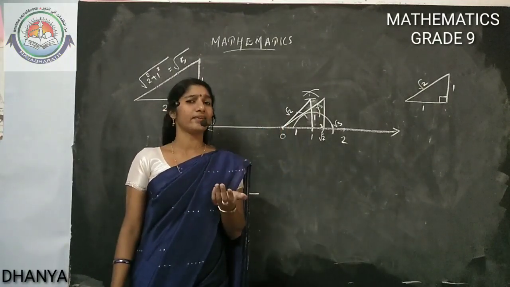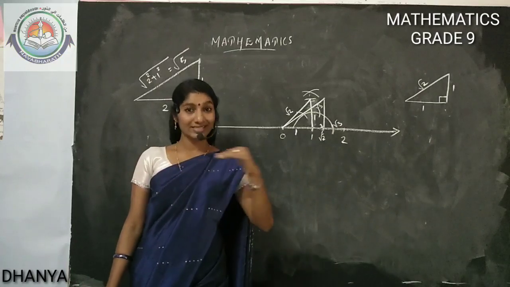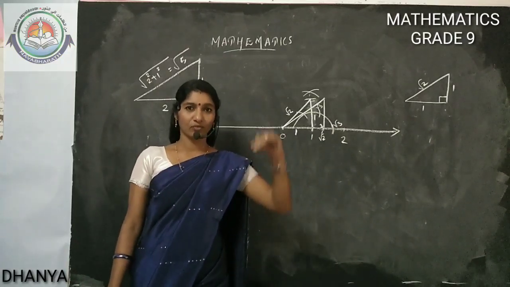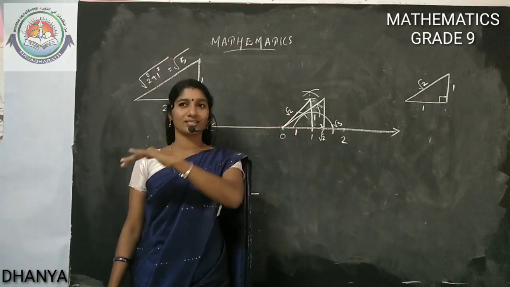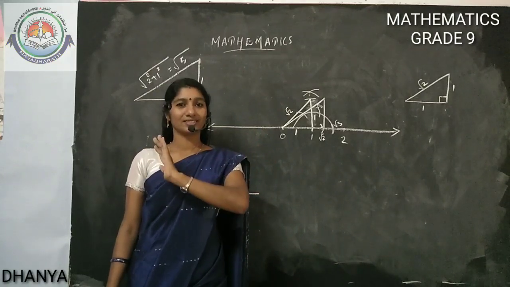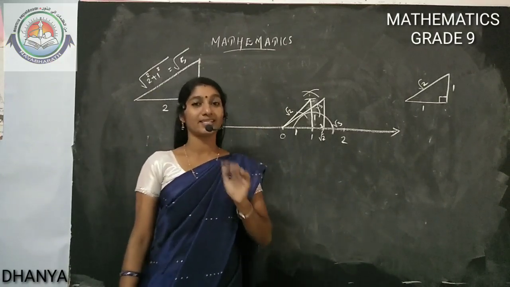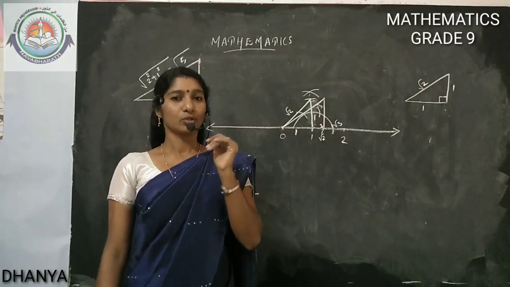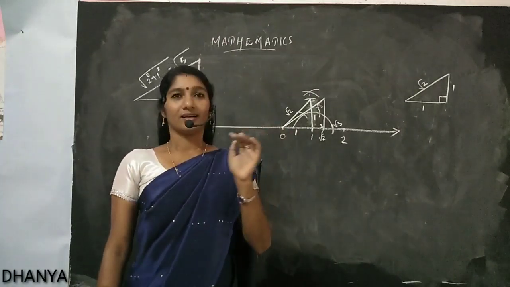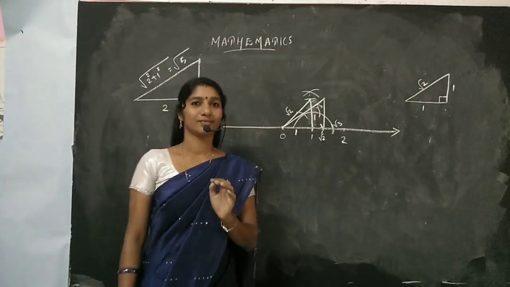How will we get root 7? Root 6 length plus 1 unit height, we will get root 7. Got it? So now you are able to complete the second exercise also. So do it and complete the exercise. Okay, thank you.